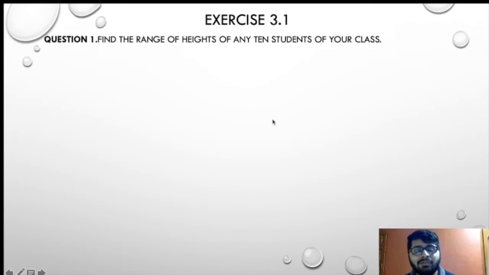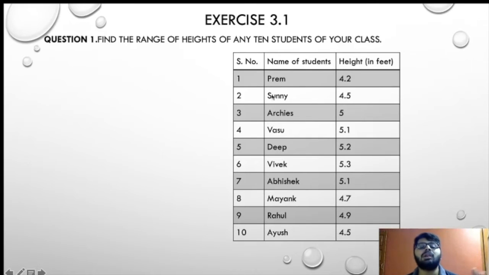So what I have done, I have mentioned 10 names from my own personal choice. They can be my school and my college friends. It's up to me which name I want to take and what height I want to take. So I have mentioned a total of 10 people. Prem has height 4.2, in feet. Sunny 4.5, Archis 5.1, Vasu 5.1, Deep 5.2, Vivek 5.3, Abhishek 5.1, Mayank 4.7, Rahul 4.9 and Ayush 4.5.